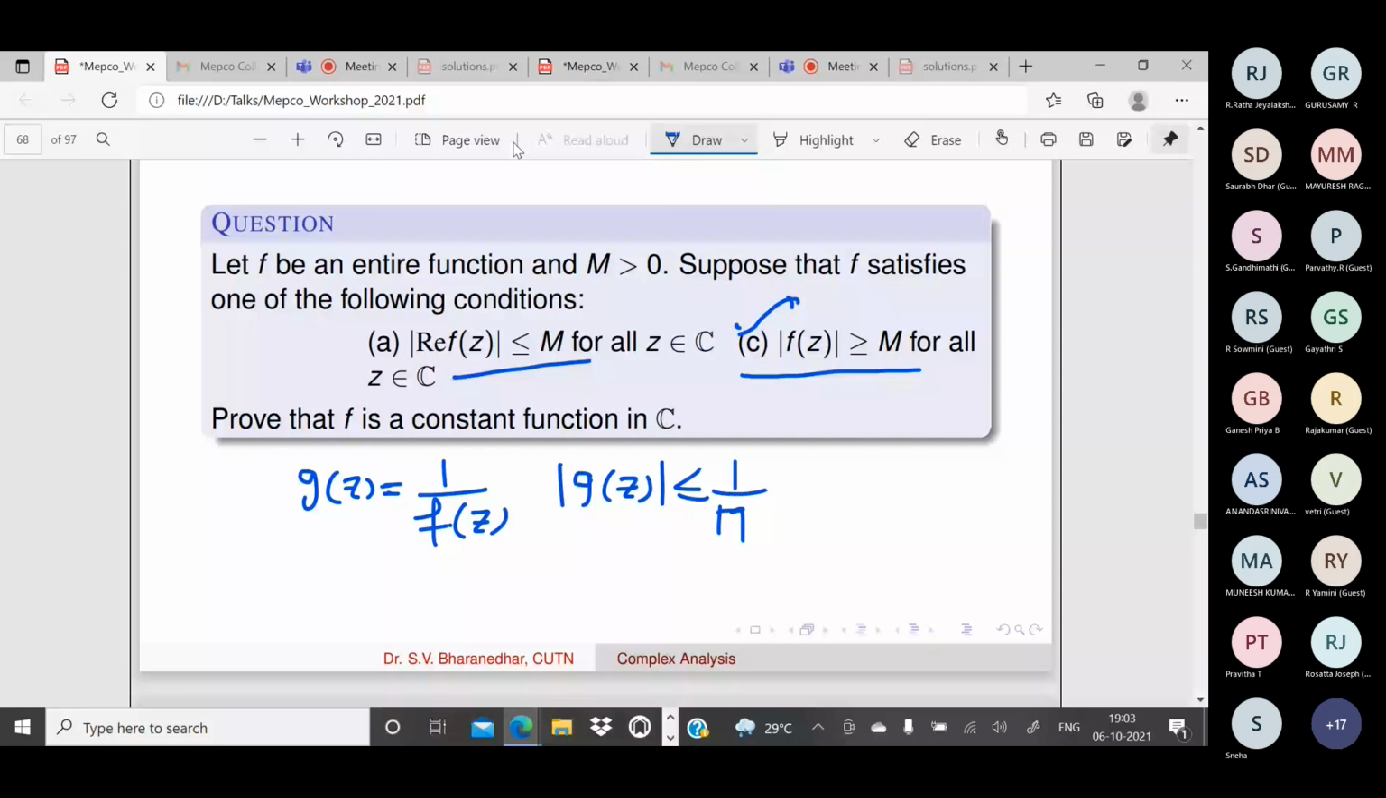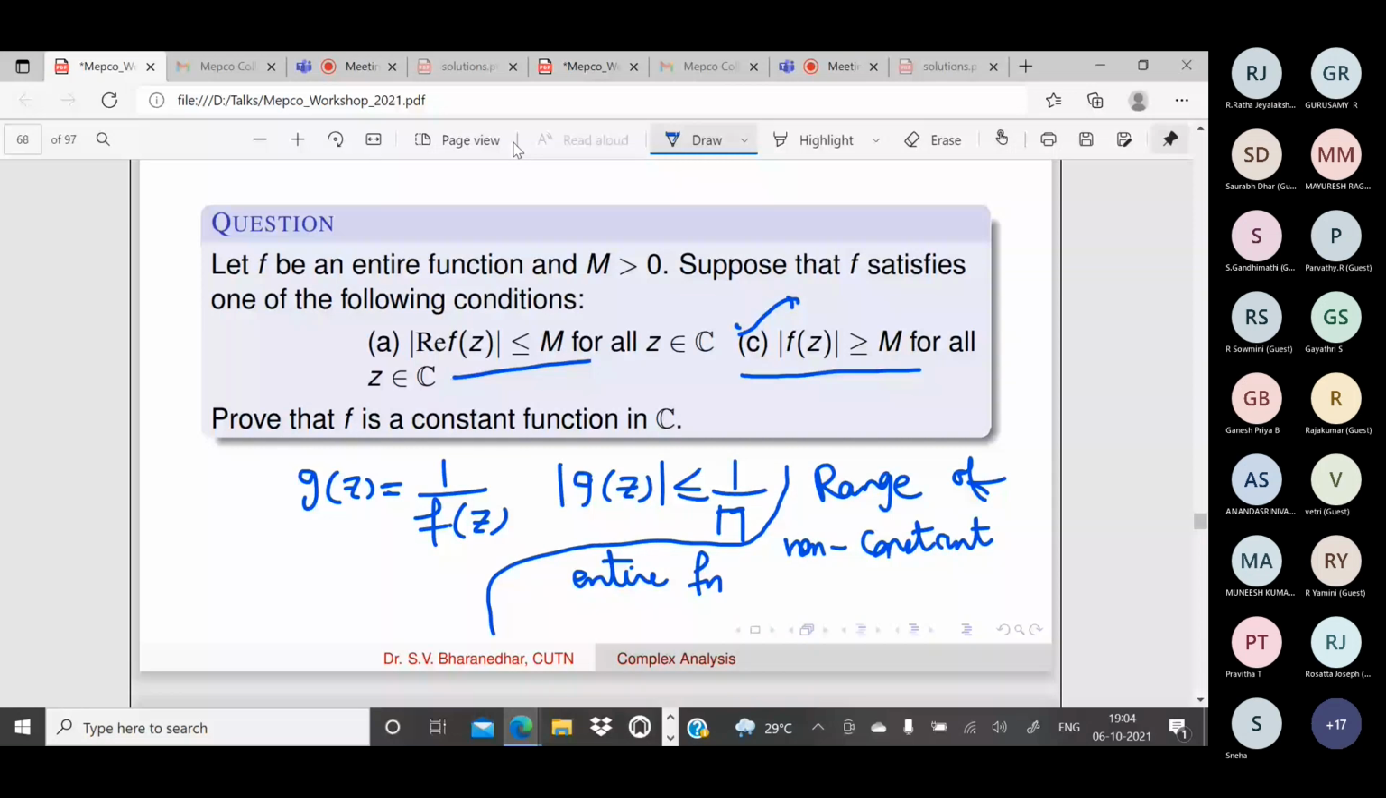Okay, you can use one more thing. As a consequence of Liouville's theorem, we can prove that the range of a non-constant entire function is unbounded. Unbounded is correct. Is it dense in C?